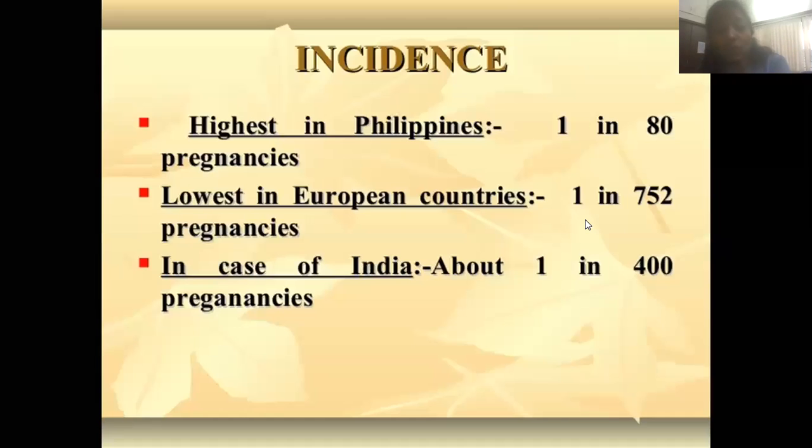So what about the incidence? What is the meaning of the word incidence? If 100% of pregnant patients come to your OPD, how many new patients are being added? That is the meaning of incidence. It is highest in the Philippines, at 1 in 800, while in European countries it is lowest, at 1 in 752. In case of India, it is about 1 in 400 pregnancies. So incidence varies depending upon the different countries.